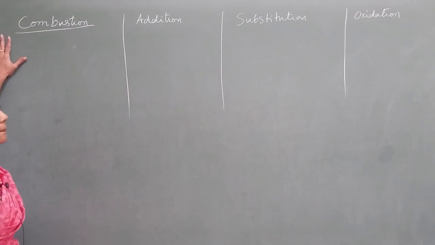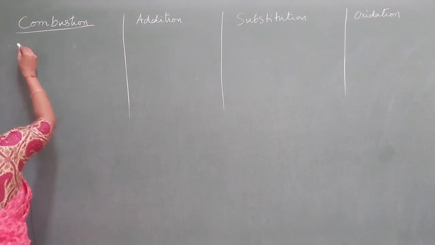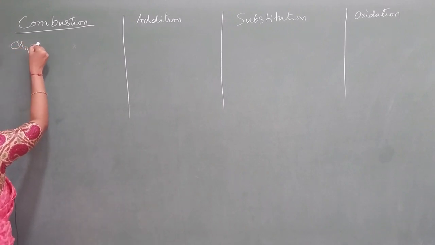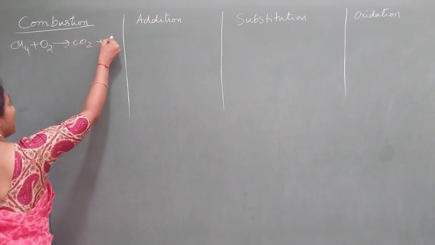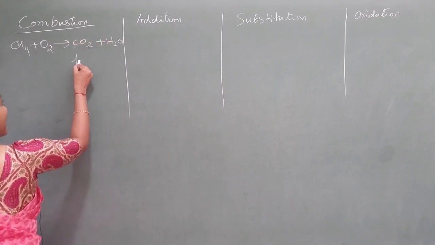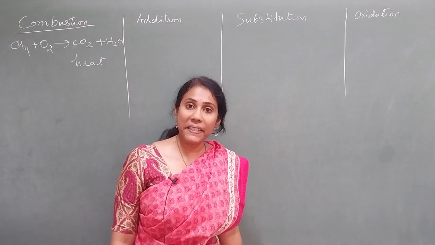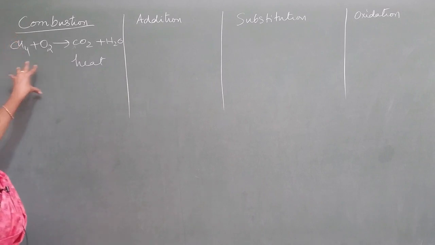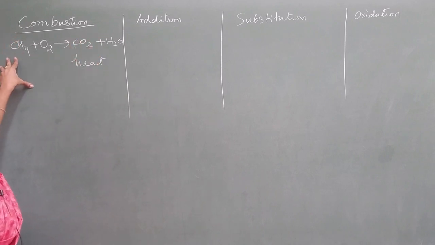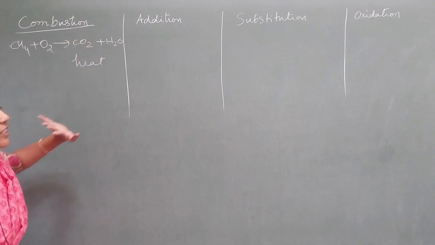The first one is combustion. Combustion is nothing but burning in the presence of oxygen, right? So any carbon compound, when you treat it with oxygen, the products are always carbon dioxide and water. And remember, a large amount of heat and light is liberated, that is, the reactions are exothermic. You take ethane and write the same products. You take alcohol and write the same products. The products will never change.